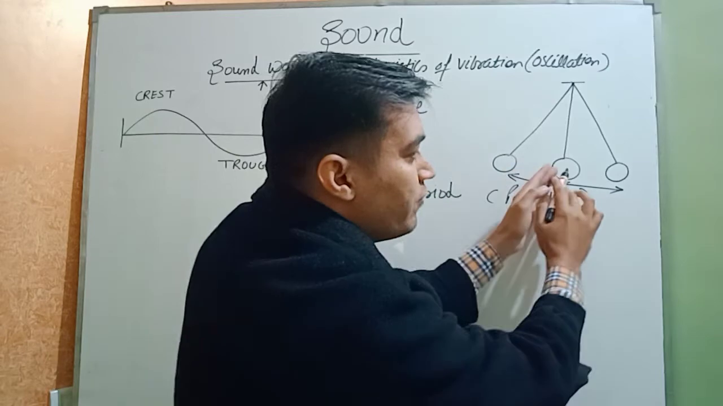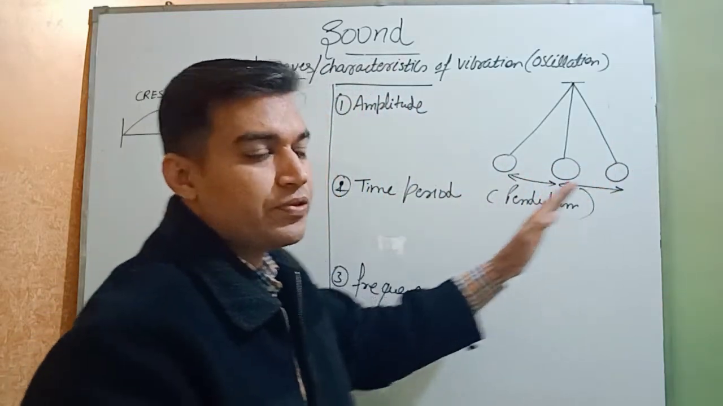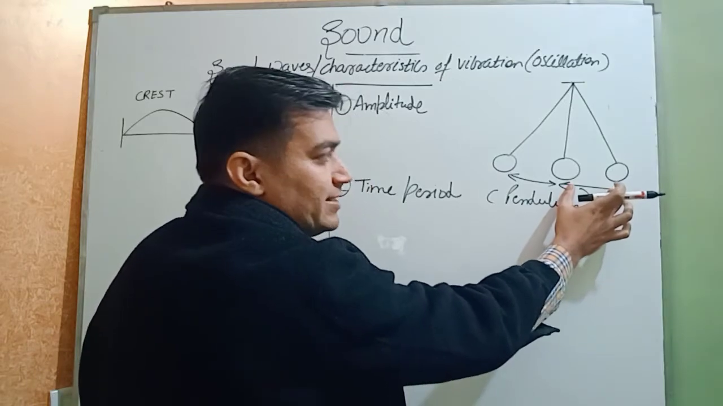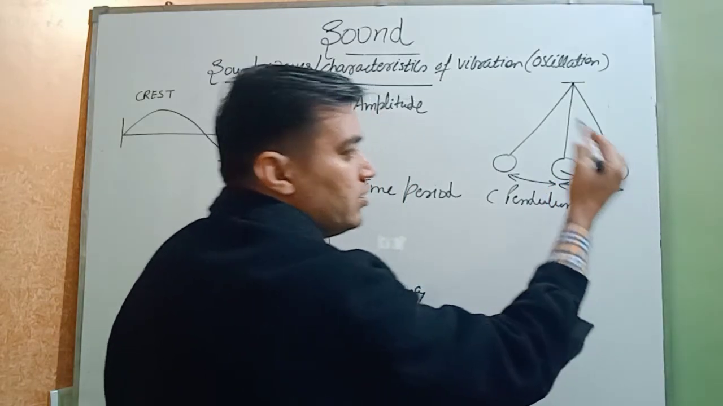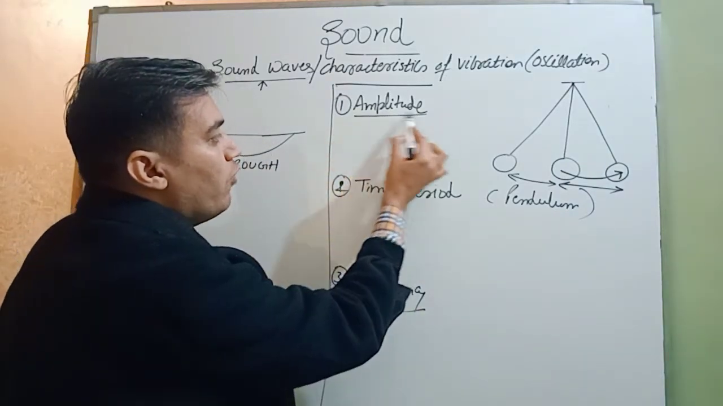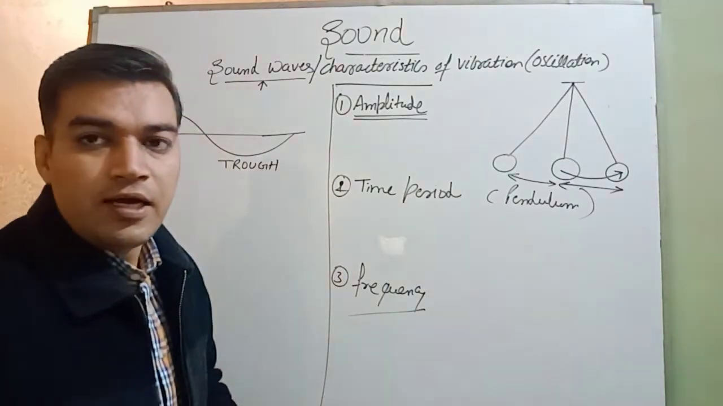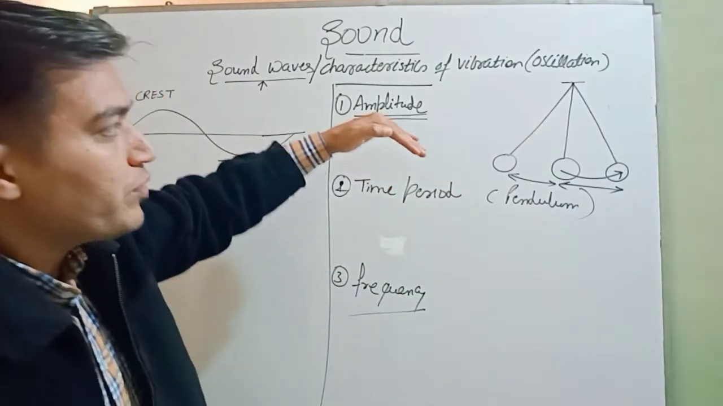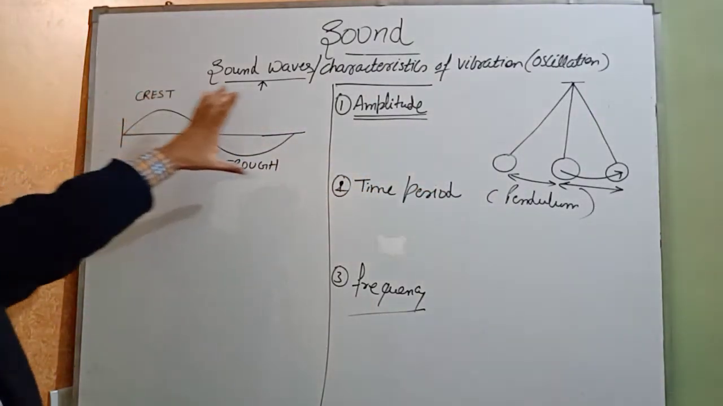Then again come to the fixed position. Means it start to and fro movement. This distance, the maximum distance traveled by the bob from its fixed position, is called amplitude of vibration. And we can easily show this amplitude with the help of wave pattern also.